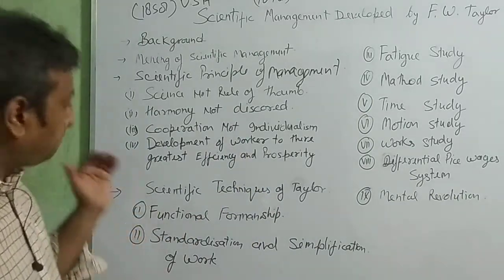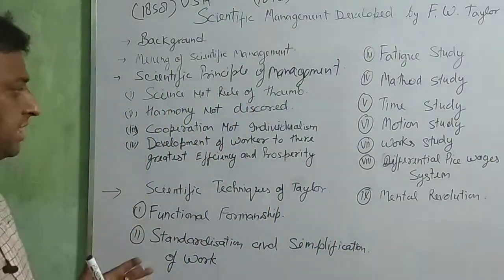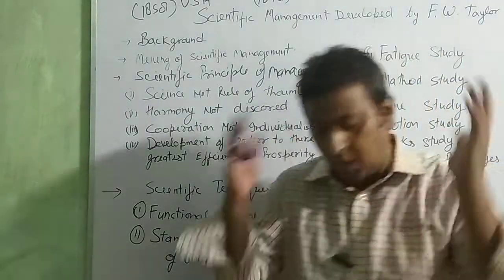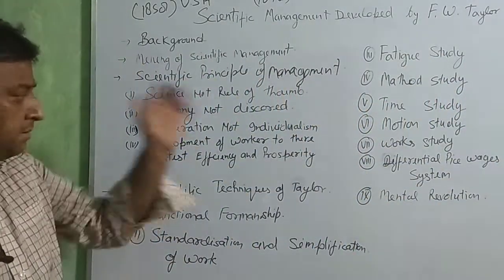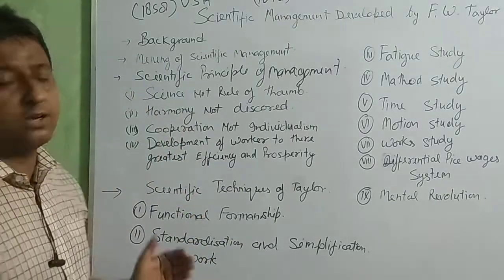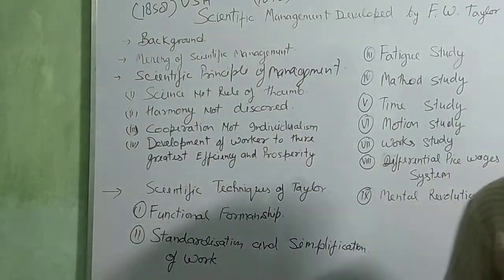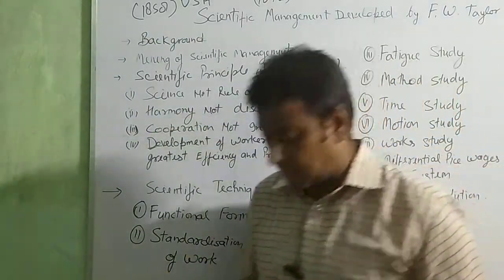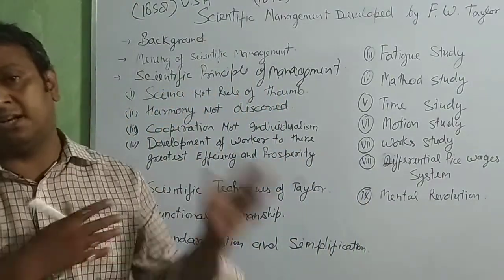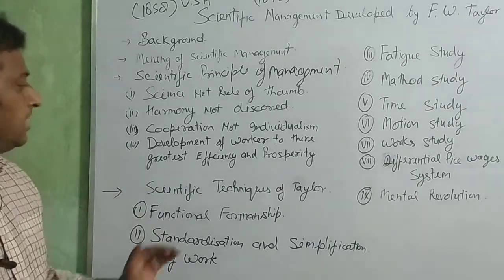Next, cooperation, not individualism. It means that cooperation is not for any individual; that cooperation is for the whole. All the workers, all the persons, all the employees go for cooperation with everyone. Not only worker, not only manager, but workers and managers, outside and inside persons, all need cooperation.